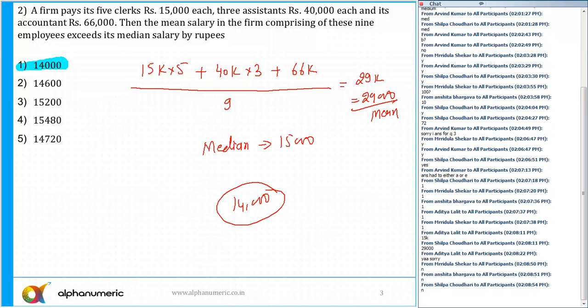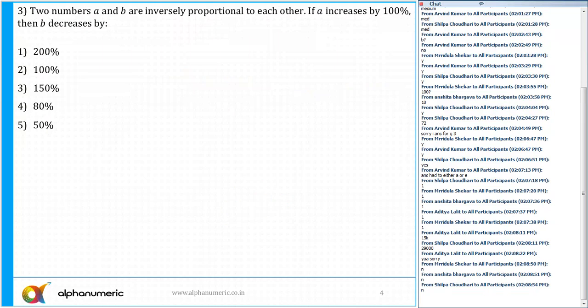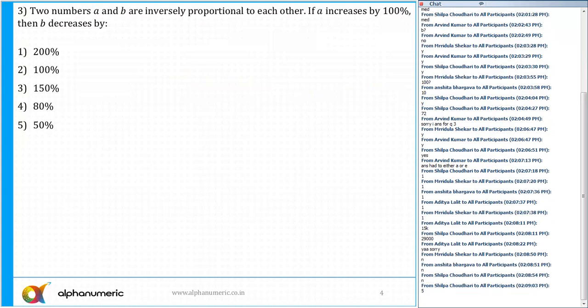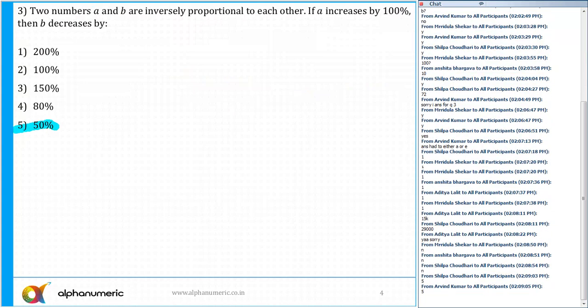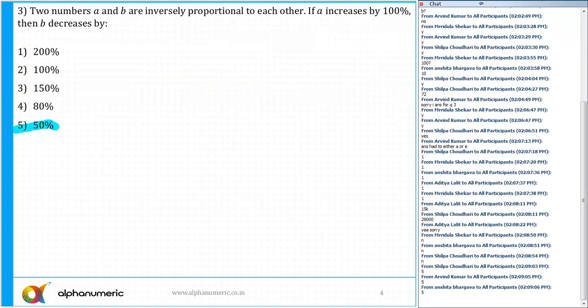So, this was straight away easy. Not a difficult one. Question number 3, a very, very easy question, in fact. What is the answer? Can anyone tell me? The correct answer for this question? Option 5, which is 50%. So, this is again not a very difficult question.